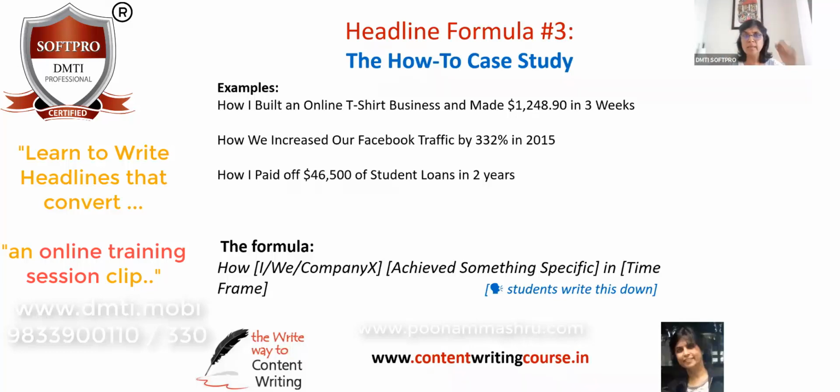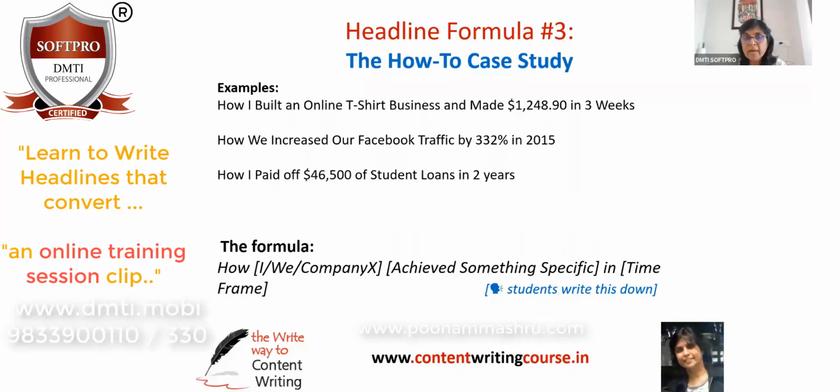Let's look at the second headline. How we increased our Facebook traffic by 332% in 2015. How I paid off 46,500 of student loans in just 2 years. The first one is run by a company called Teespring. It's a live company in the USA. They had this as a headline on one of their blog posts and it got the maximum clicks.